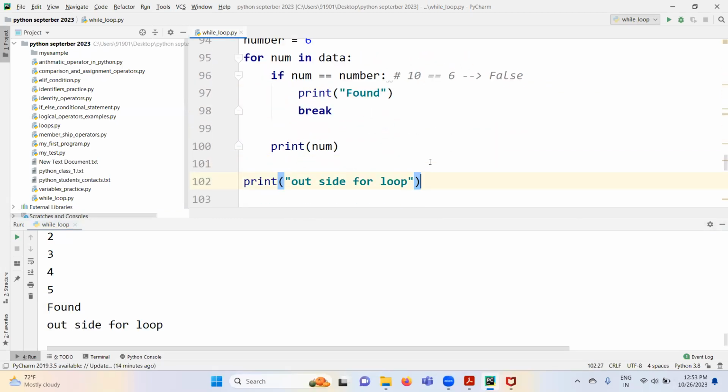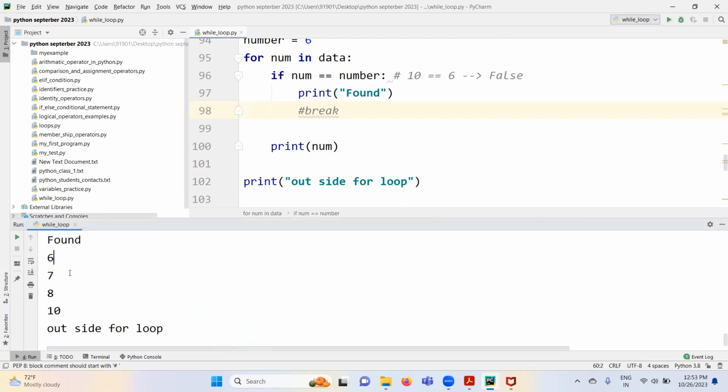Are you clear on this? What is happening here? If you do not use break statement here, let me run this. Even though you found the element, unnecessarily it is iterating the remaining 3 iterations, right?